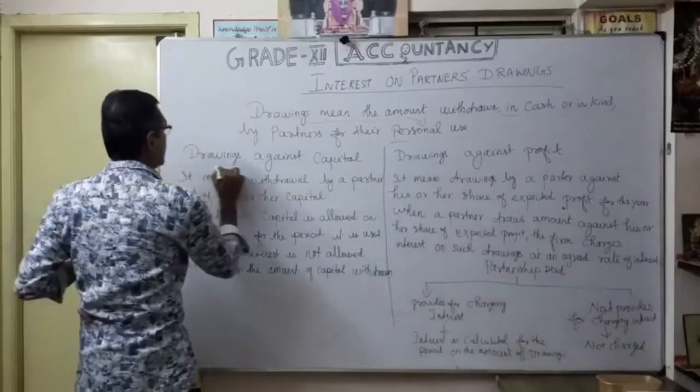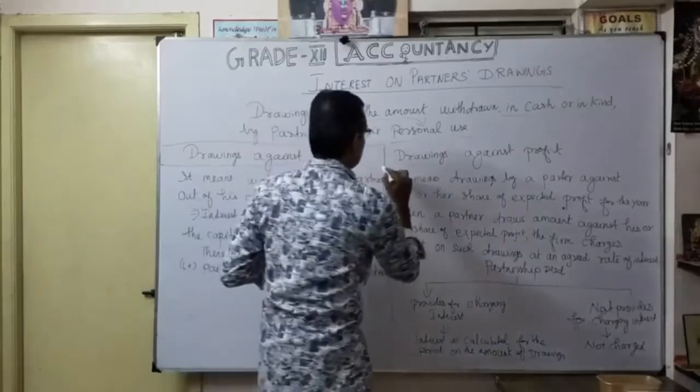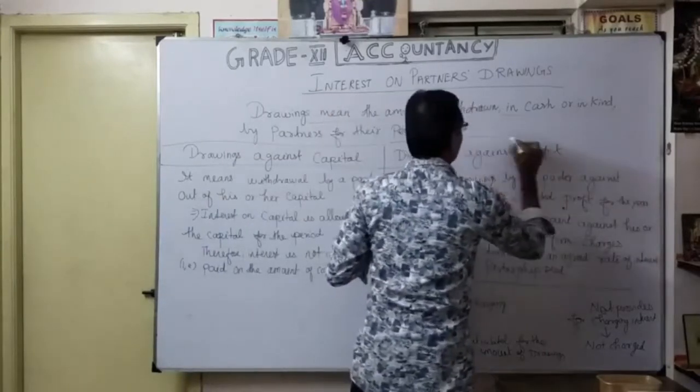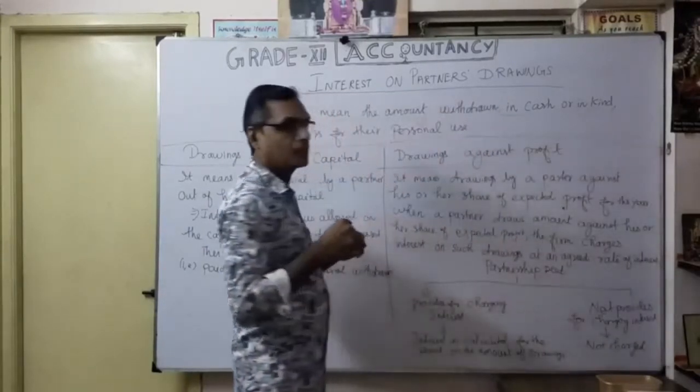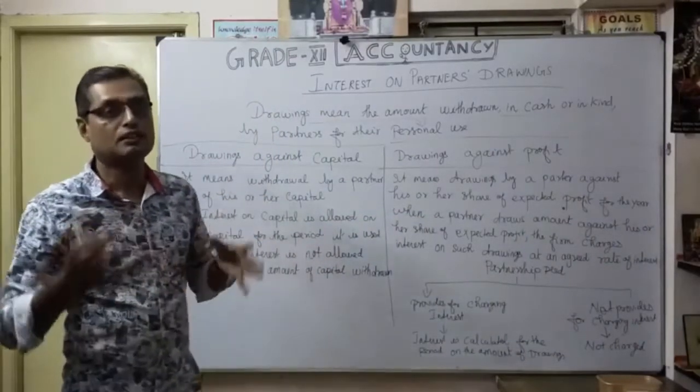One is drawings against capital, the other is drawings against profit. Here we are going to discuss drawings against capital first. Why is it called drawings against capital?